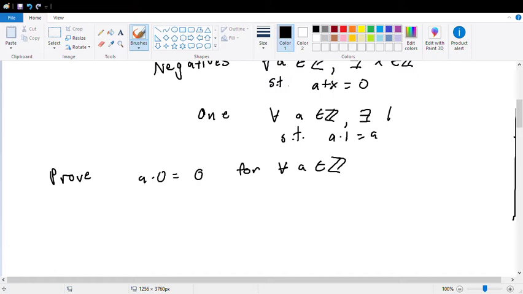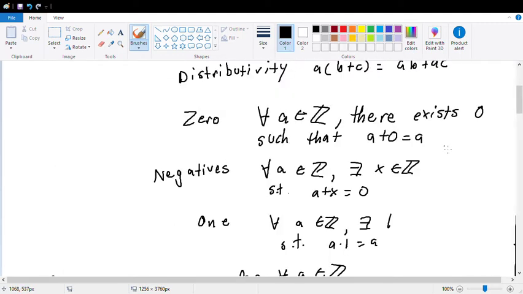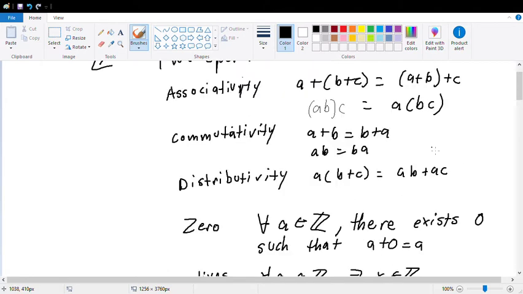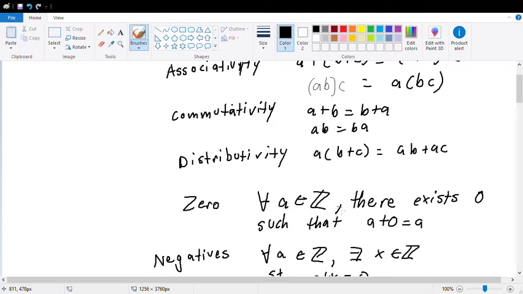So what do you think? Let's see what all we have to work with here. So we've got negatives, zero, one. I would like to start with the distributive property. That's probably completely wrong. Since we're talking about 0, I'll give you a hint. Why don't you start with the 0 property? Or the negatives property? I was thinking about that. Okay, use the negatives property.